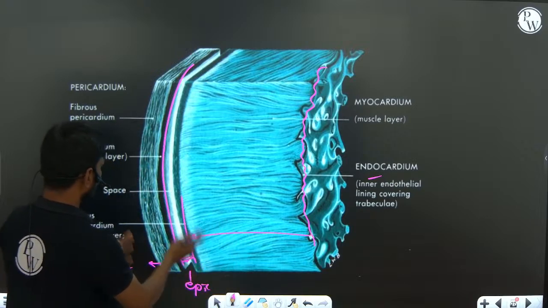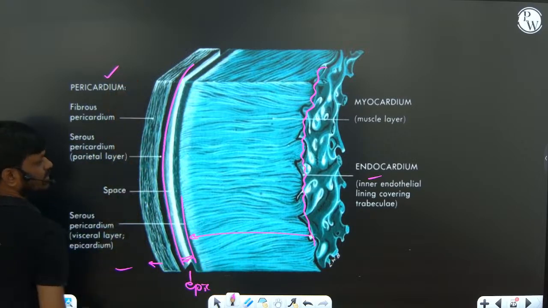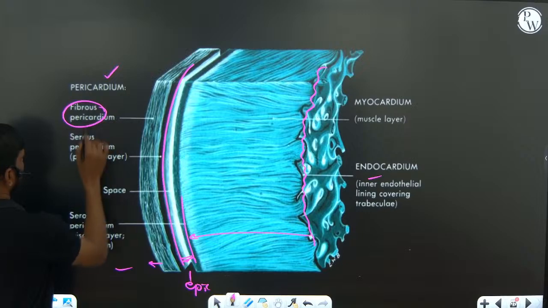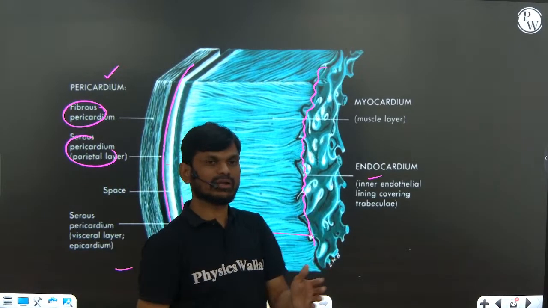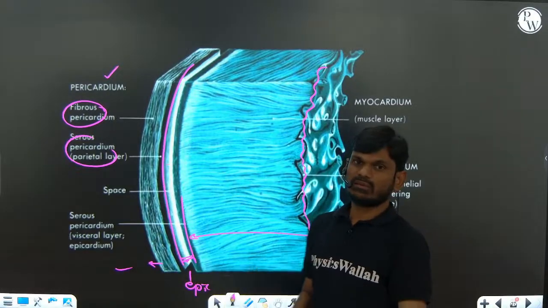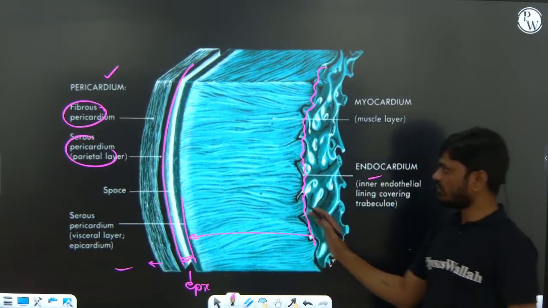Outside the epicardium the pericardium is present: an outer fibrous pericardium and an inner serous pericardium. The serous is again divided into visceral pericardium and parietal pericardium. That is not given, just remember it.